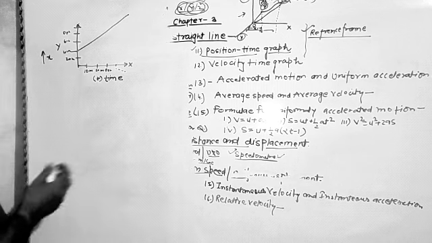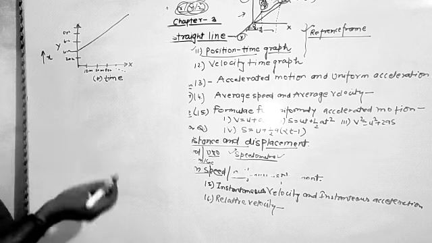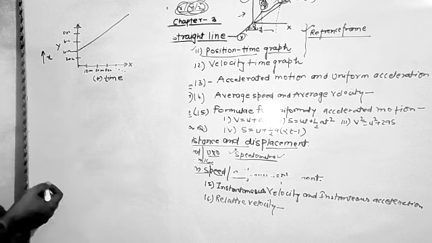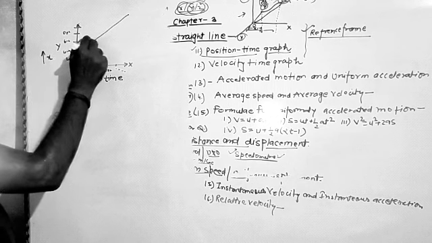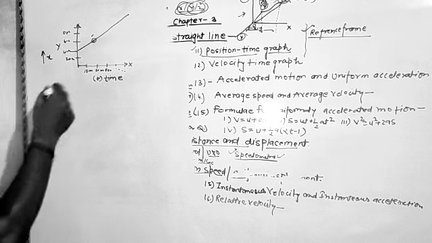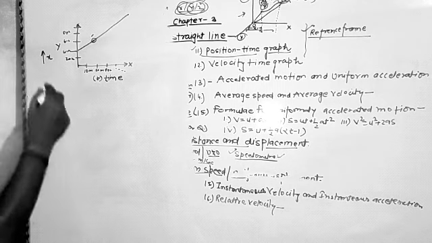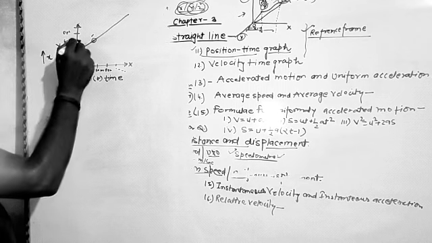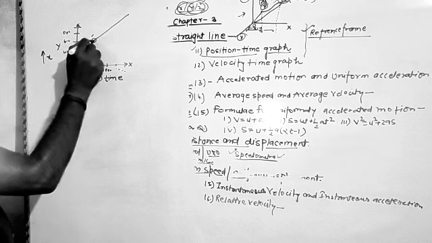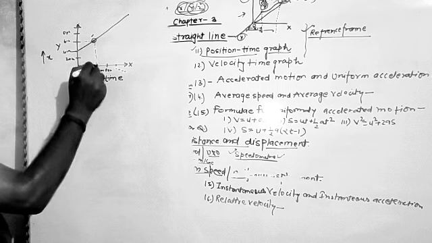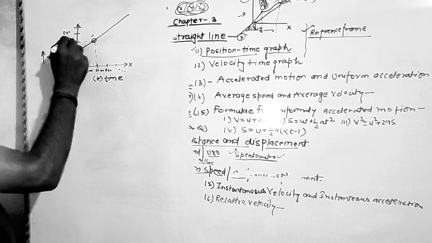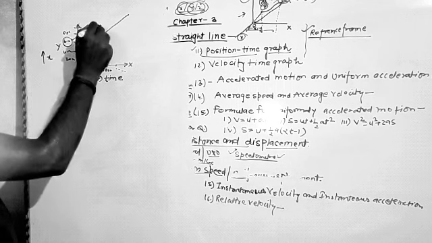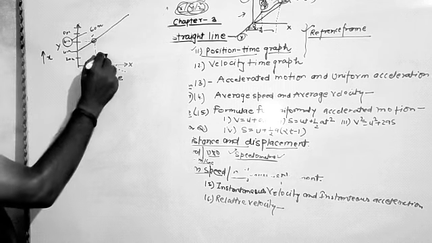With the help of this graph we can locate the position of the object in the given time interval. Suppose we choose a point, this one. Here we have to find the position of the object and how much time it takes to cover the particular distance. Simply we join these lines with the given time interval. So we can say that the object is at 60 meter distance at the time interval of 20 minutes.